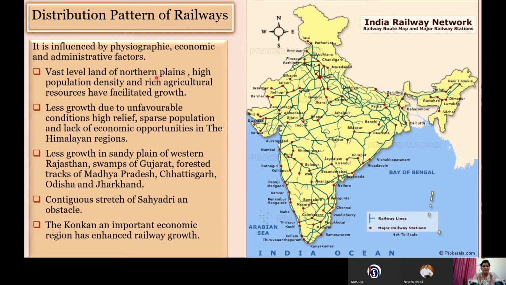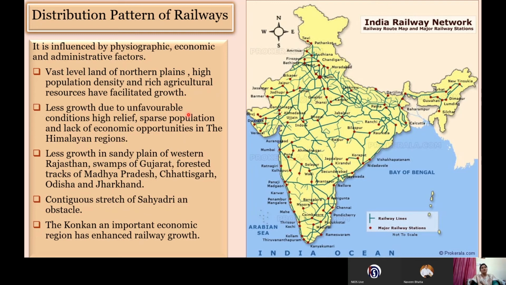The vast level land of northern plains, high population density and rich agriculture resources have facilitated the growth. If you see the northern part of India, the northern plains, here we have the highest density of population. Because of the population, rich agricultural land, and development of industries, it also has good economic opportunities. So we have more density of railways.